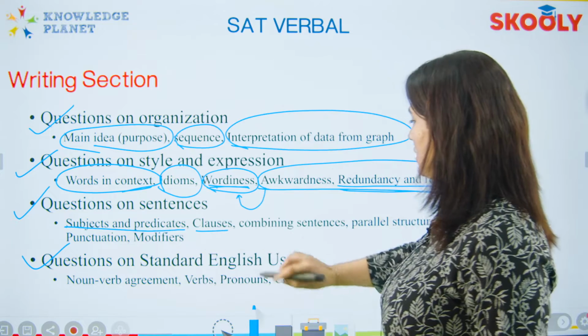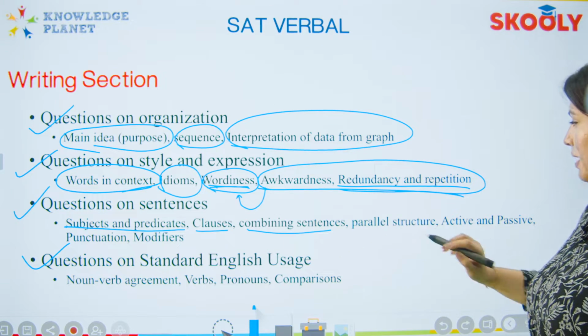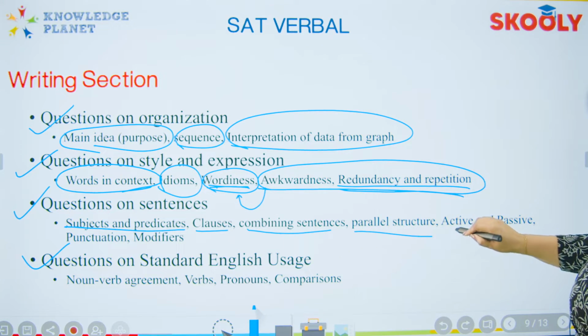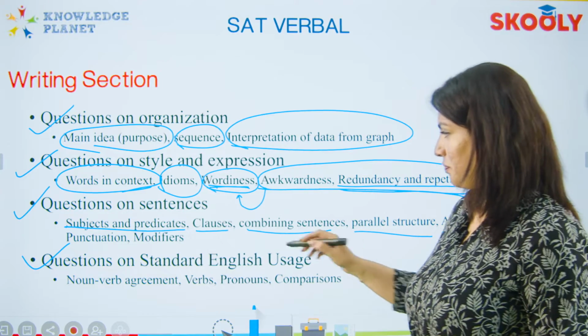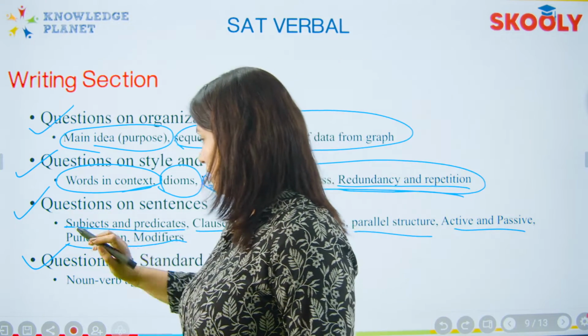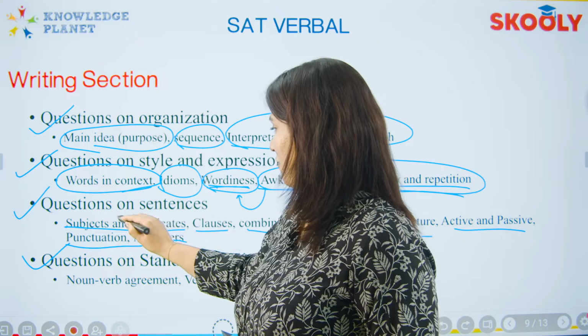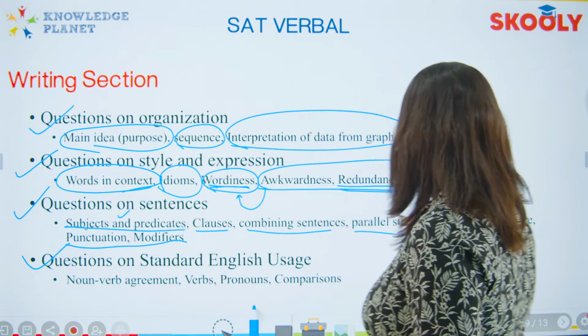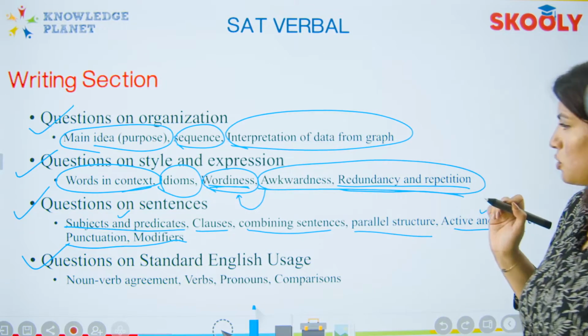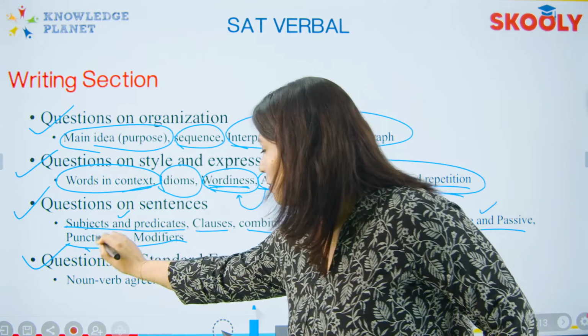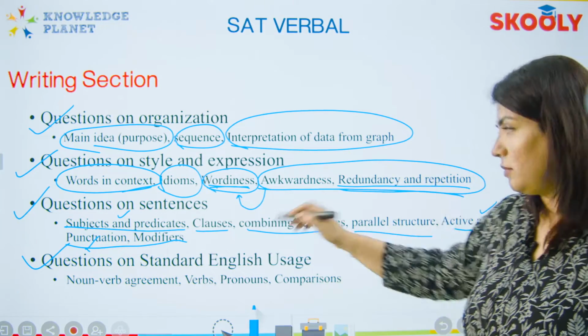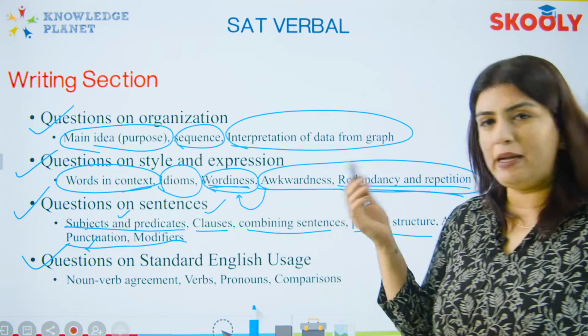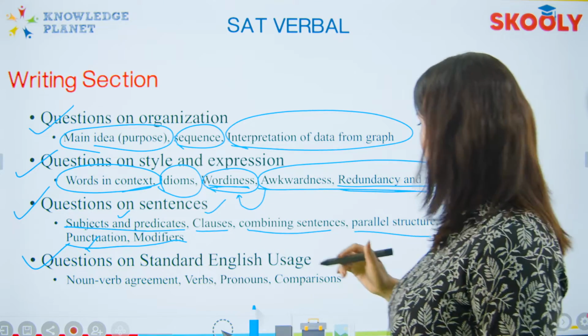You have clauses, you've got sentence combination, you've got parallel structure, active passive voice, punctuation, modifiers. All this definitely you all have done in school. You all have done active passive voice in school. You all have definitely done punctuation, definitely done clauses, independent clause, dependent clause.